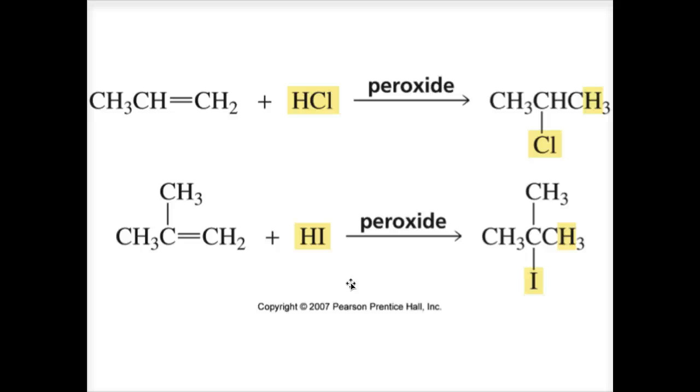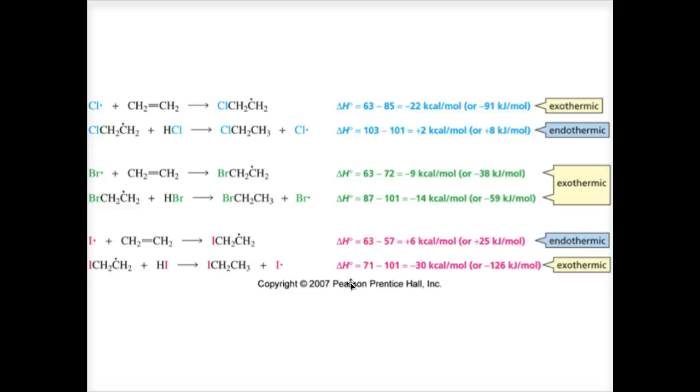But the peroxide effect is when the peroxide makes the bromine radical the electrophile that adds to the sp2 carbon with a greater number of hydrogens. Notice in this example with HCl and HI, the hydrogen is the electrophile, adding to the sp2 carbon with a greater number of hydrogens, not the halogen. But this slide tries to explain this a little bit by looking at the enthalpy calculations.